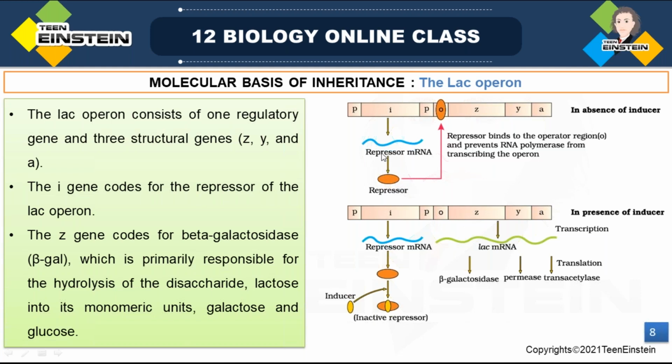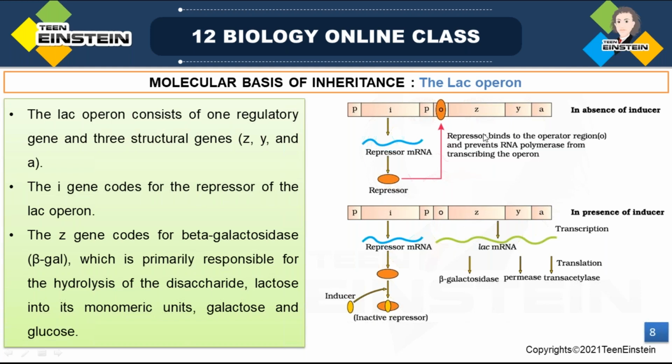This is the repressor. Repressor mRNA is forming, and this is the repressor. And Z, here you can see this is the Z gene. This Z gene codes for beta galactosidase. Note down each gene with the enzyme. Beta galactosidase is coded by Z gene, and it is responsible for the hydrolysis of lactose into glucose and galactose.